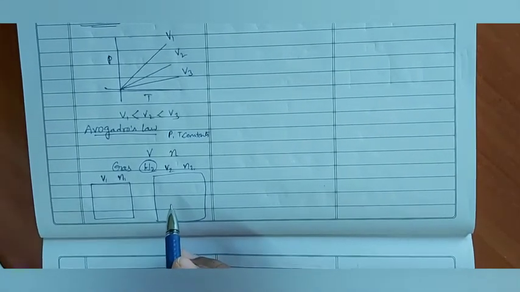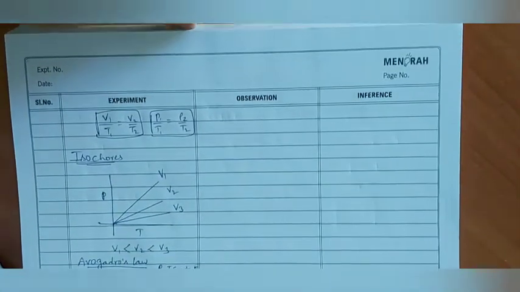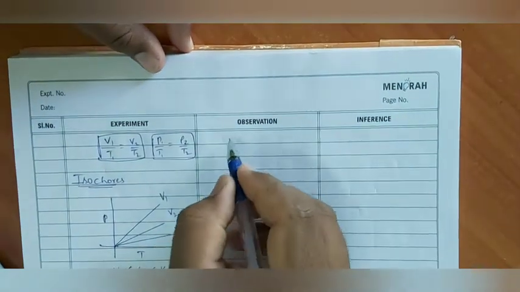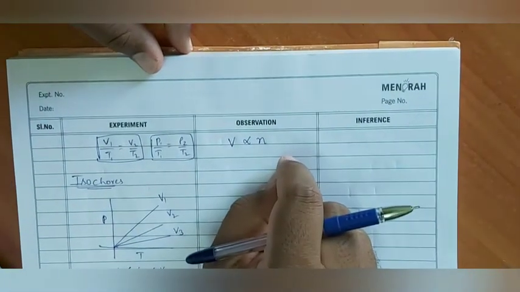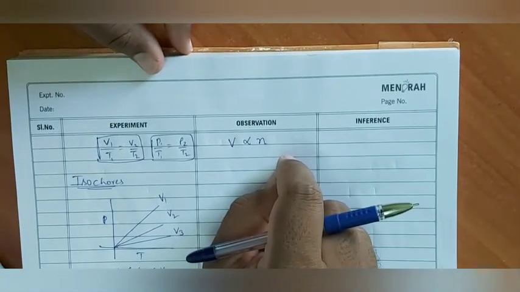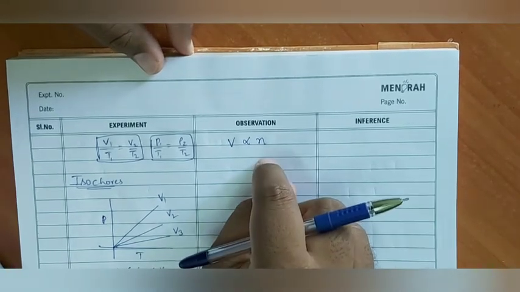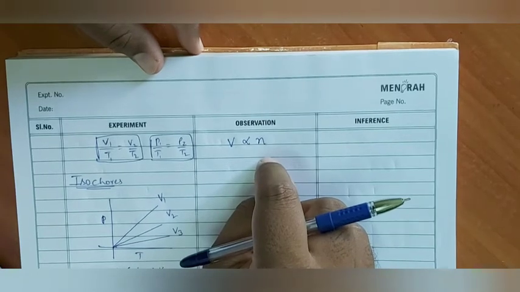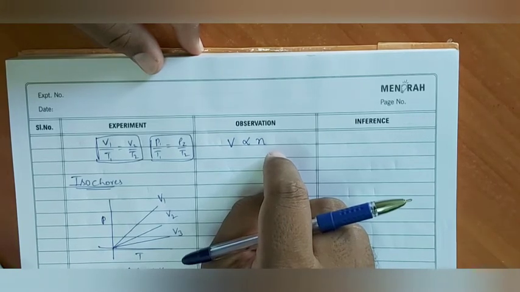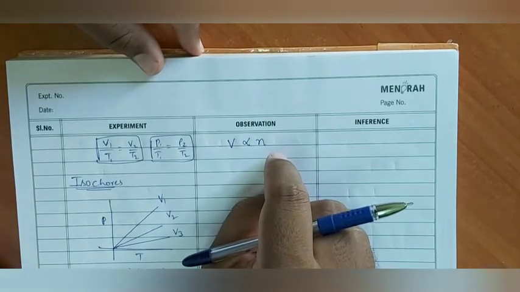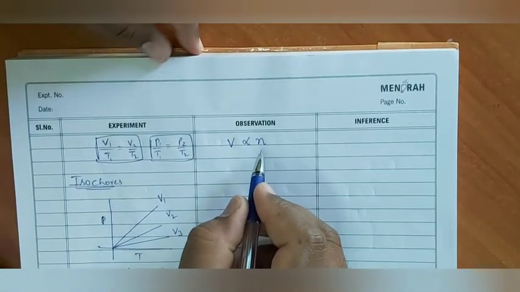Is it okay? So what is the relation between volume and number of moles? When number of moles are increased, volume is also increased. That's why V is directly proportional to N. That is called Avogadro's law. Volume of the gas is directly proportional to number of moles of the gas at constant pressure and temperature. Those conditions are very important. Remember carefully.